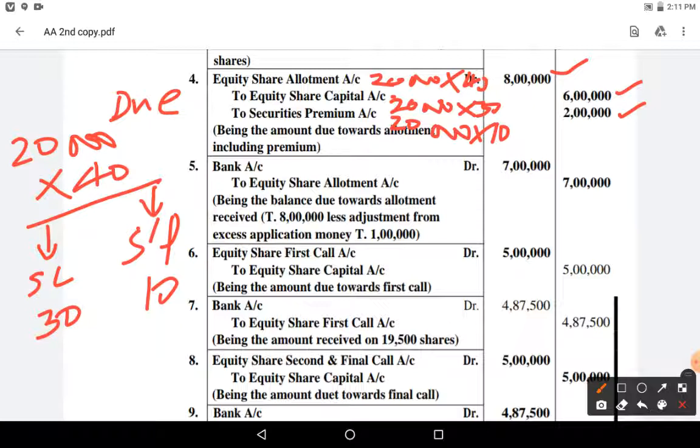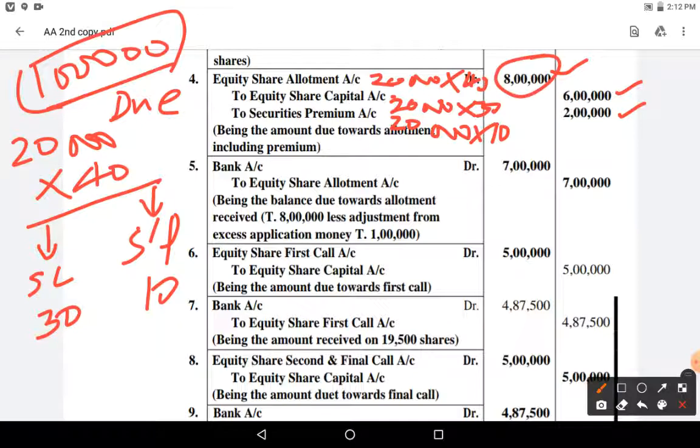Okay, so this is the due entry. While receiving the amount, how much we will receive? Already excess application adjusted is how much? 1 lakh. So remaining, how much we will receive? We need to receive 8 lakhs. Out of that 1 lakh already adjusted from excess application.